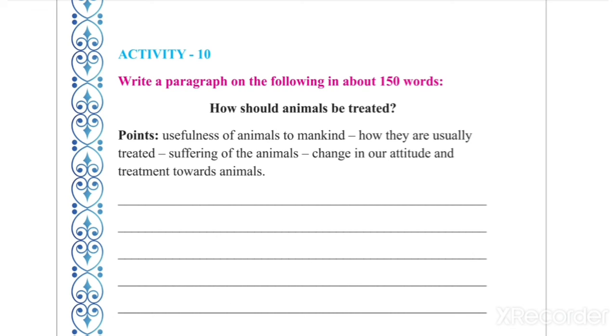You will write only 2-3 lines regarding the introduction, in which you can write from the very early ages, from the time of early human beings, animals have been the friends of mankind. The early human beings reared animals for different purposes, for transportation, for farming, for milk products, and from that age the animals are treated very kindly.